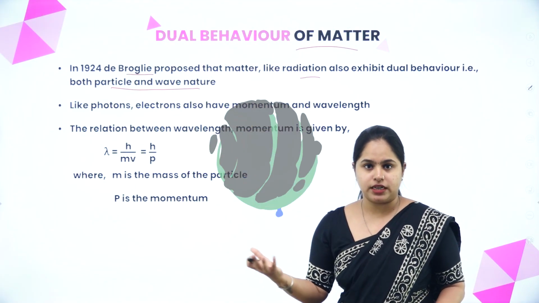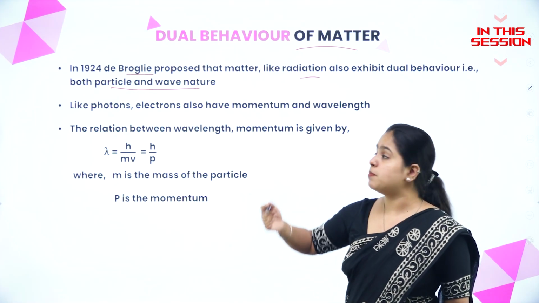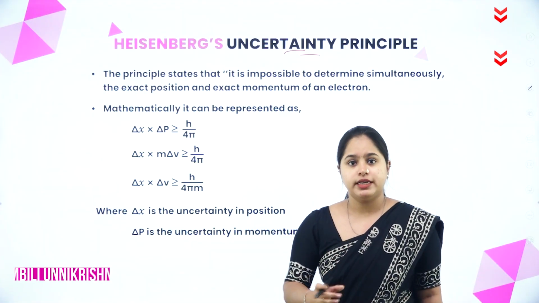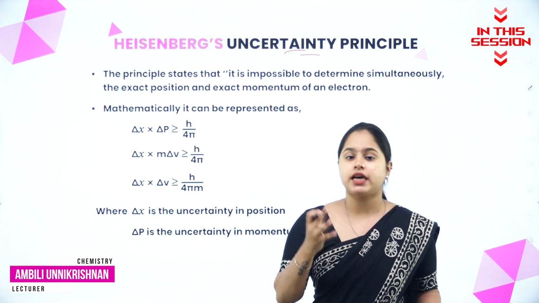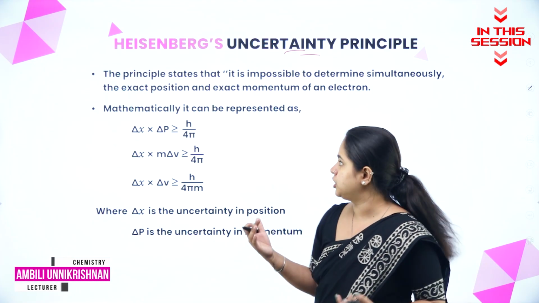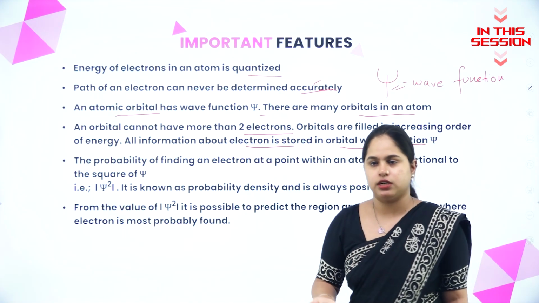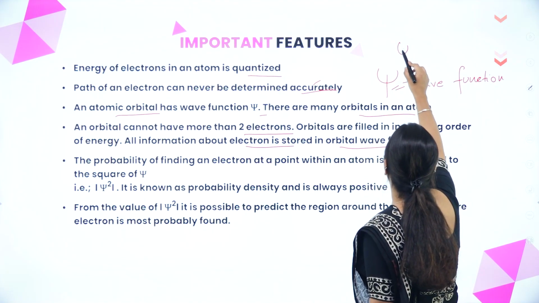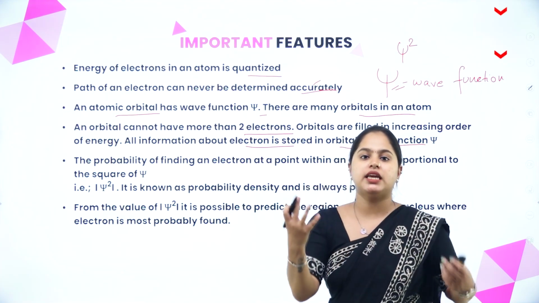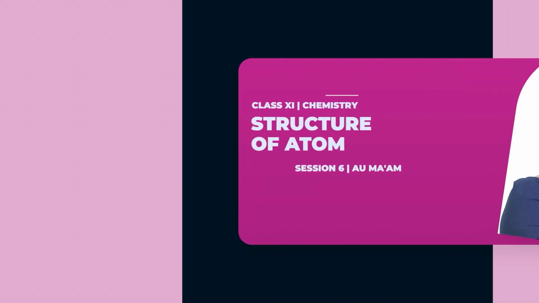Like electromagnetic radiations which exhibit wave and particle nature, the same way matter also exhibits wave and particle nature. For an electron, it is impossible to measure simultaneously. That means at the same time you won't be able to measure the position as well as momentum. Psi is a wave function, and what actually is of importance is psi square, which gives the probability of finding an electron in a region inside the atom.